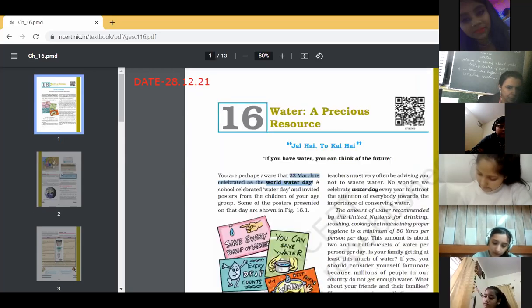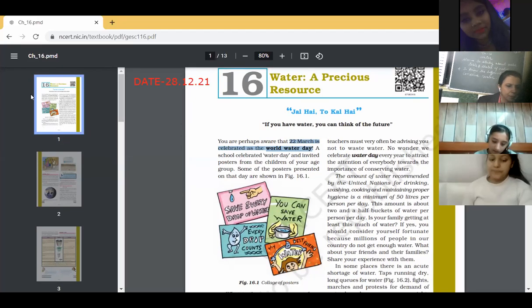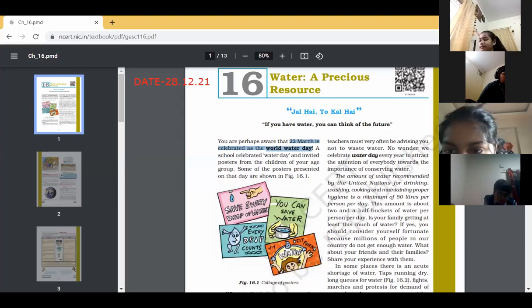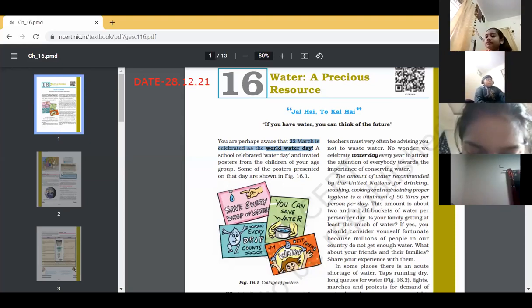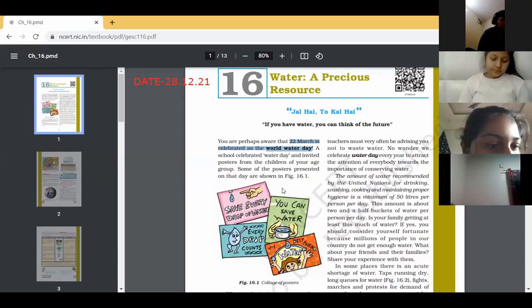Chapter 16, Water, a Precious Resource. You're perhaps aware that 22nd March is celebrated as World Water Day. A school celebrated Water Day and invited posters from the children of your age group. Some of the posters presented on that day are shown in figure 16.1. What is the message you get from these posters? Write your observations in your notebook and discuss them in your class.